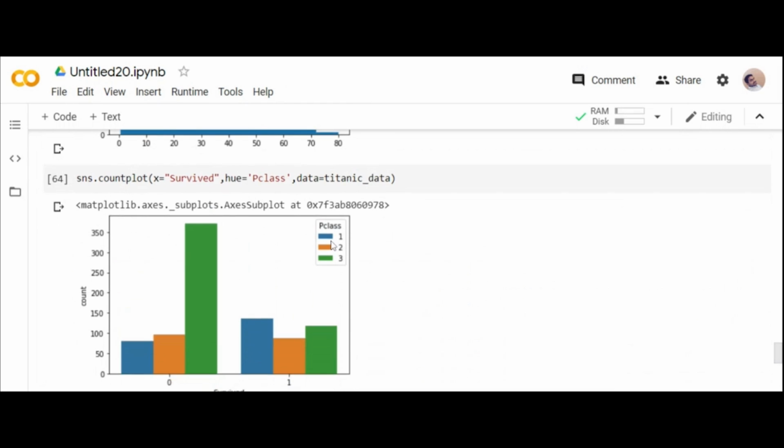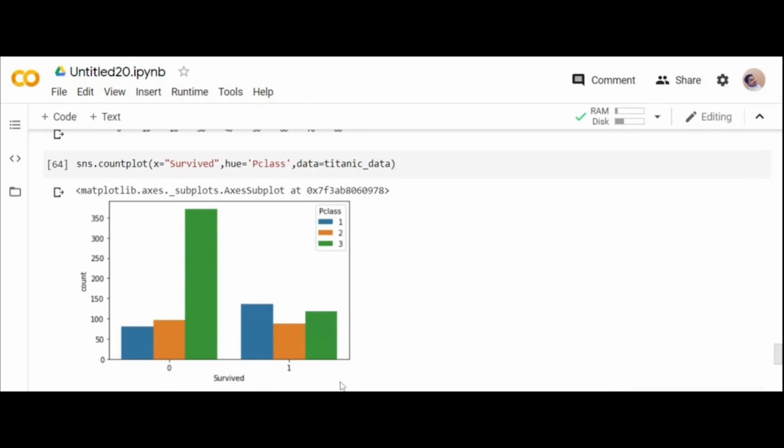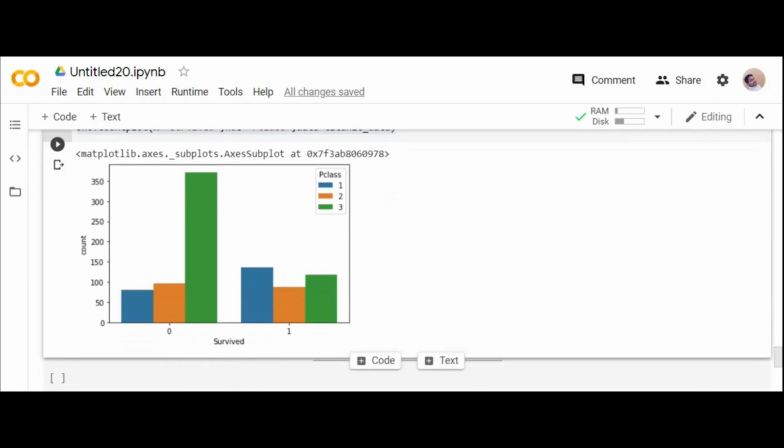You can see 0 stands for not survived, 1 stands for survived. Mostly first class people survived because they could afford to travel. Even in the movie you can see first class people get the lifeboats. In the same way, hue is the parameter where you can include another feature.